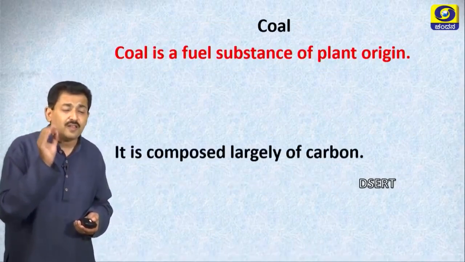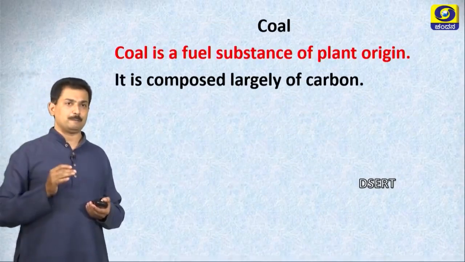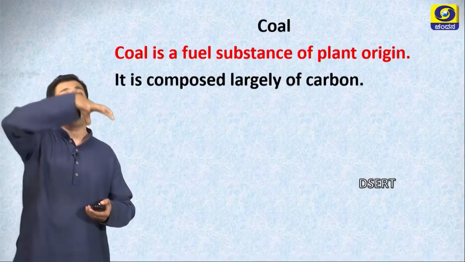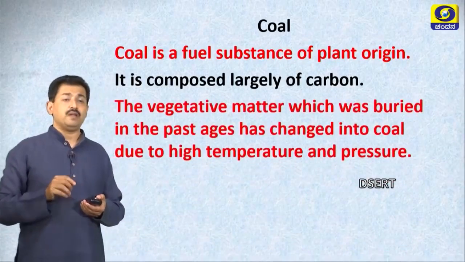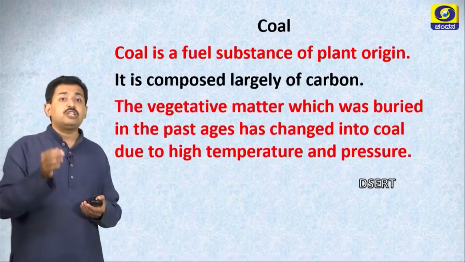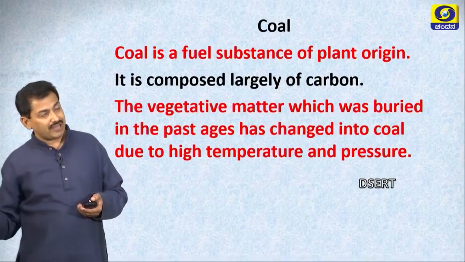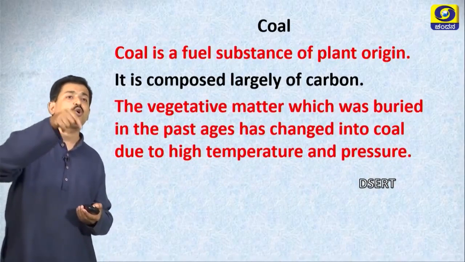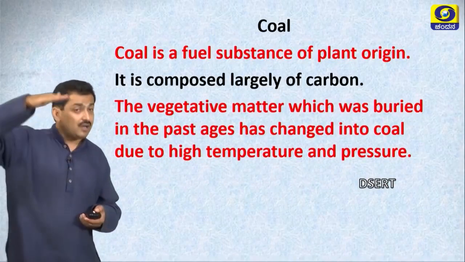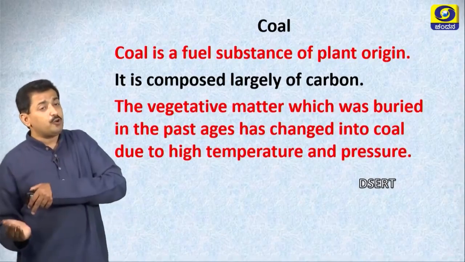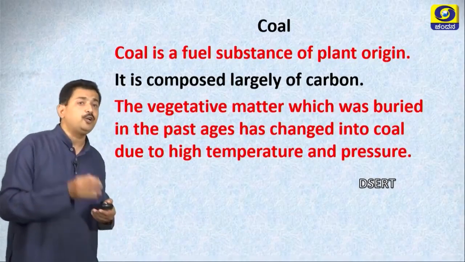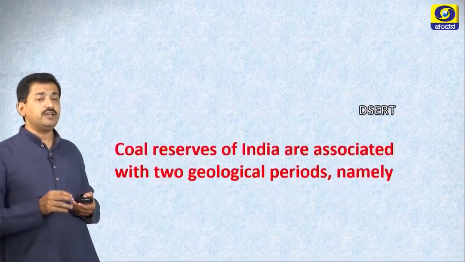Coal is a fuel substance of plant origin. It is composed largely of carbon. The vegetative matter which was buried in the past ages has changed into coal due to high temperature and pressure. The vegetative matter has been converted into coal, right?